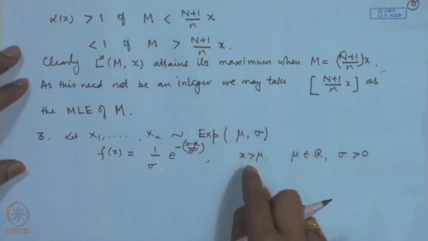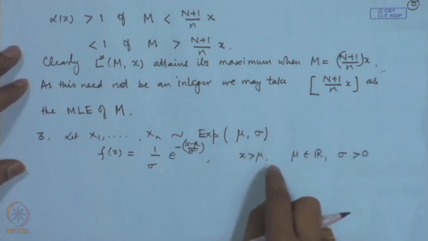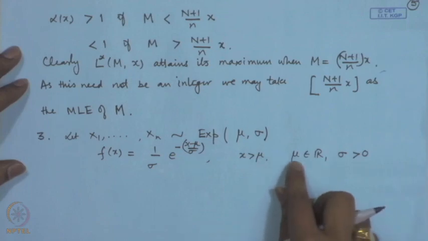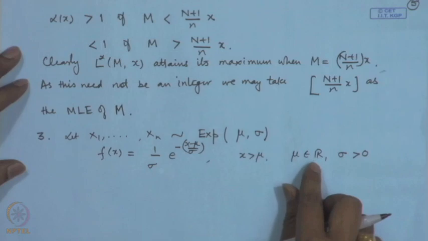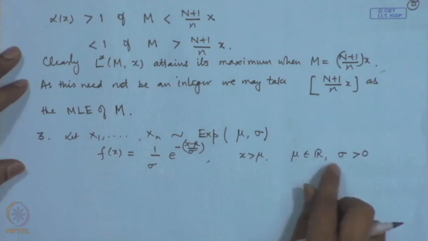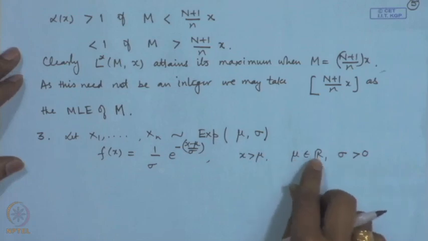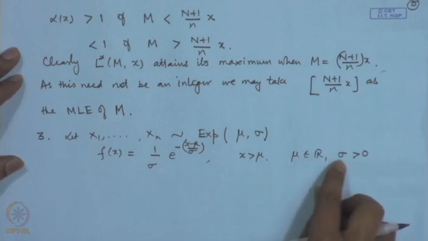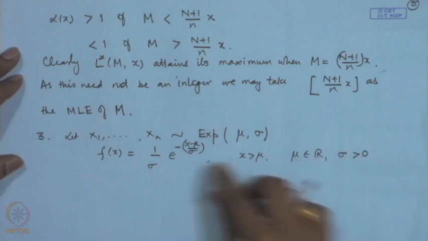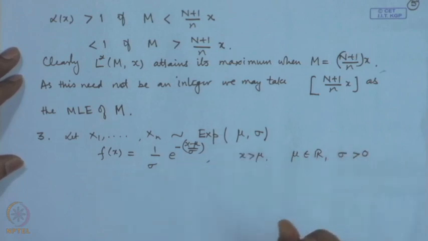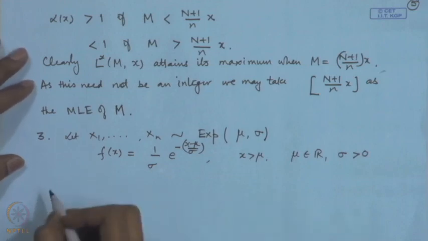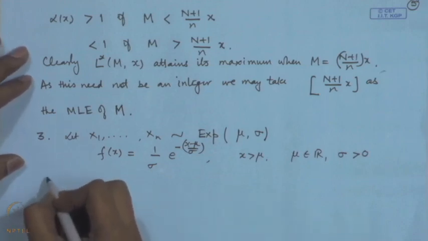In the usual studies related to reliability and life testing, mu is considered as the minimum guarantee time and there mu will be positive, but in many other applications it need not be so. So, I am taking the general case where mu can take any real value, and sigma of course is associated with the average, therefore sigma is greater than 0. So, we consider the likelihood function here.